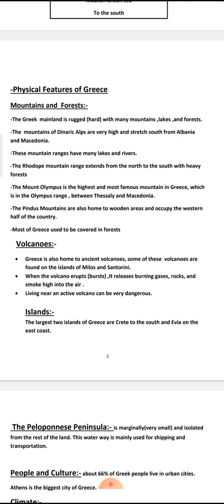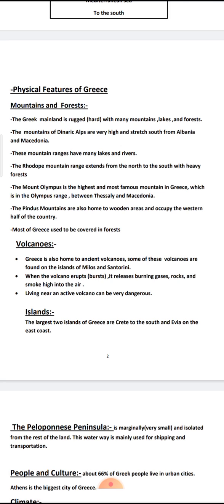The Pendes Mountains. Pendes Mountains are also home to what? To wooded areas, and occupy the western half of the country. Most of Greece used to be covered in forests.